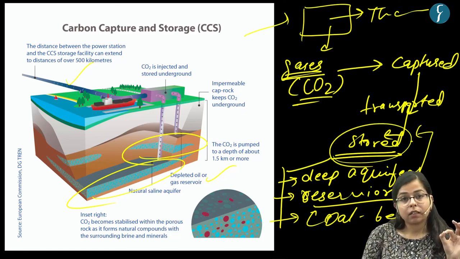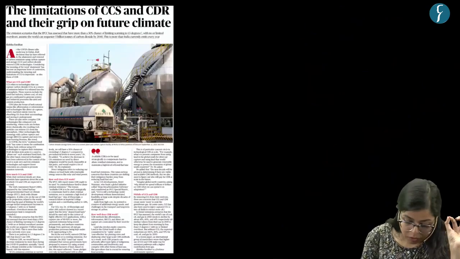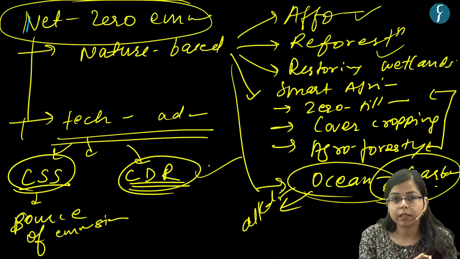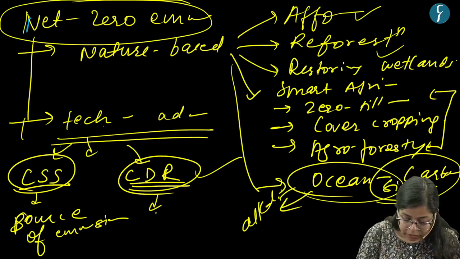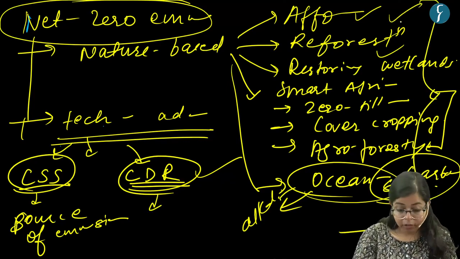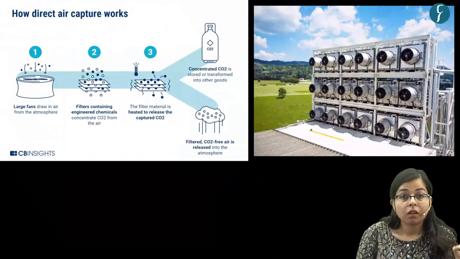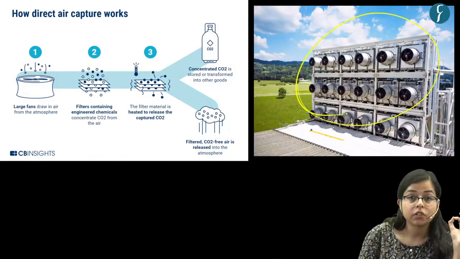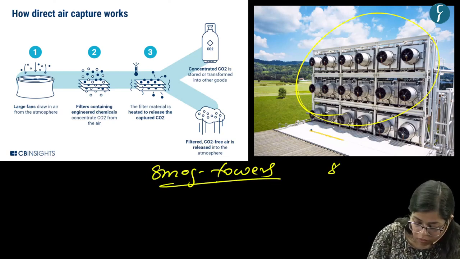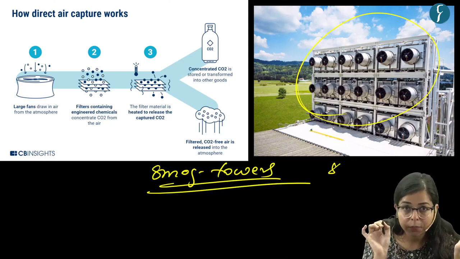It is one of the techniques which can be used to achieve zero emissions, right? Another technique is CDR, carbon dioxide removal. These are some of the techniques which can also be employed for CDR. But basically, if we talk about technology, there are certain types of installations. If we talk about smoke towers, a smoke tower is also a kind of carbon dioxide removal technique.